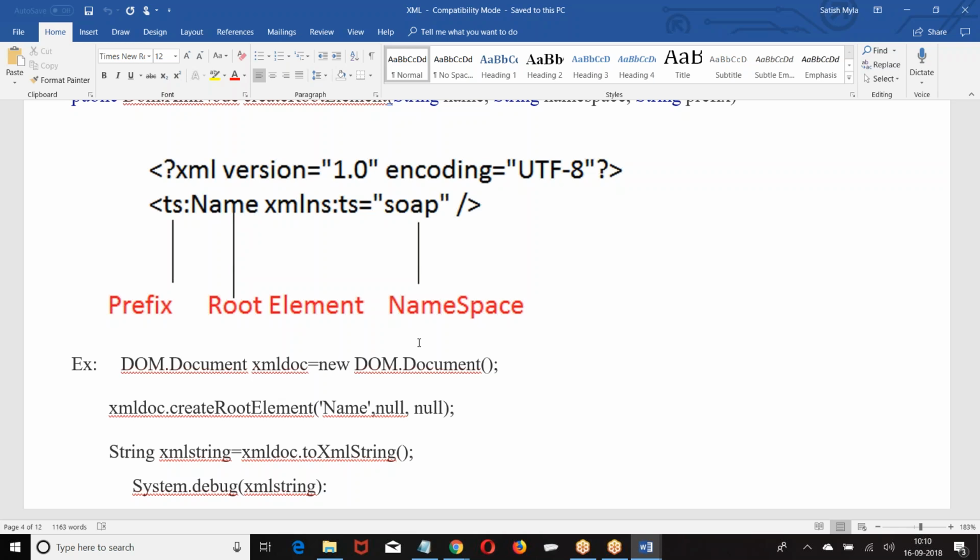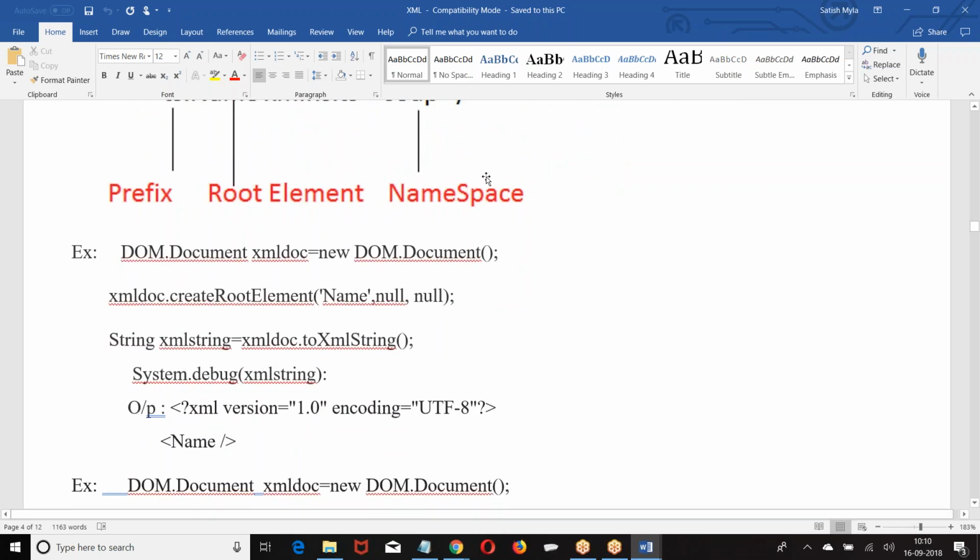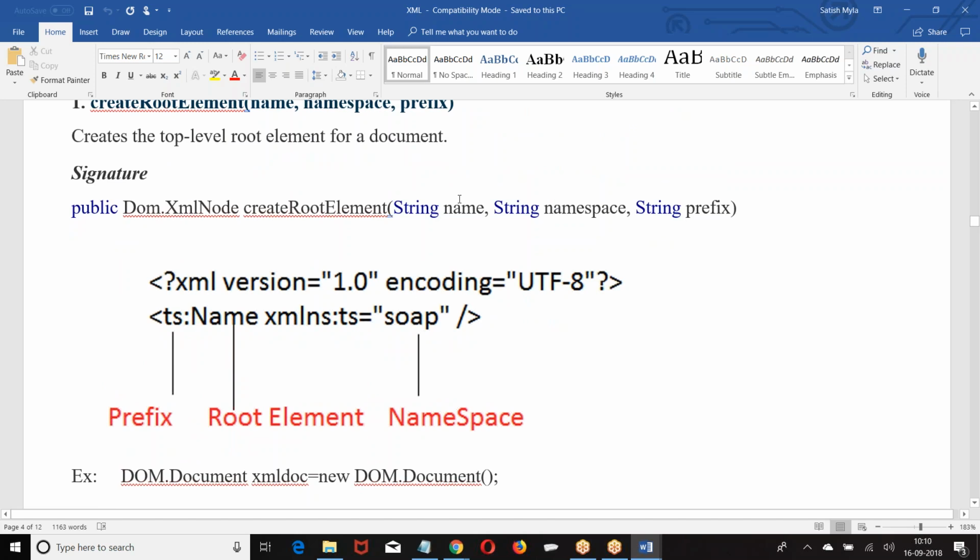Similarly, in XML, we always have to write the root element first. Create the root element. Every element is one node. To that node, we are going to add child elements. Add a root element, add a child element. When you are creating a root element, there will be three parameters. What were the three? Name of the element, namespace of the element, prefix of the element. Name, namespace, prefix.